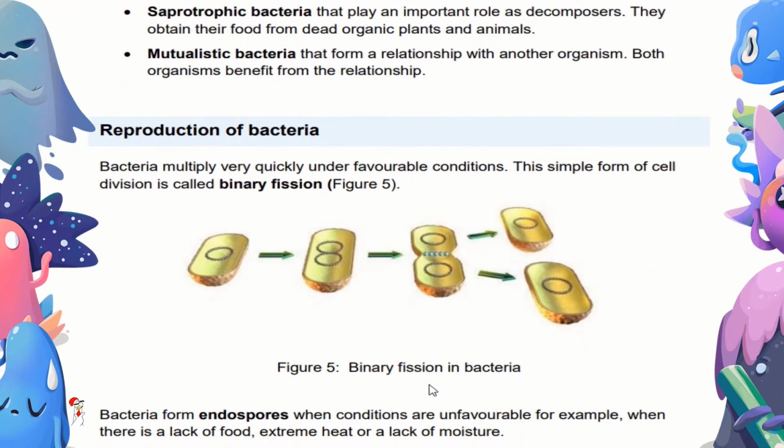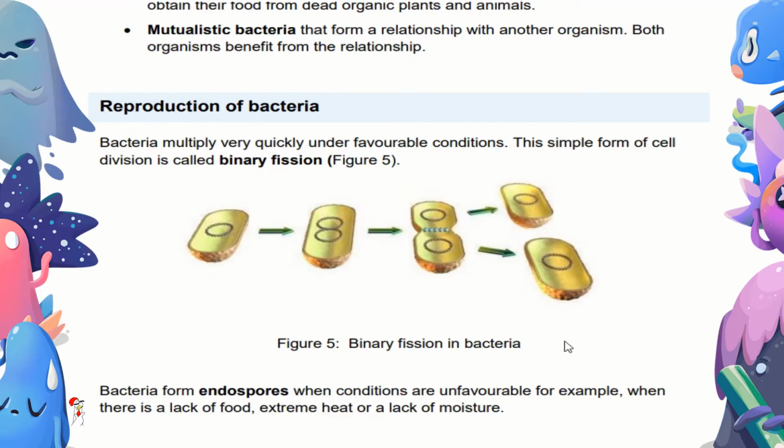Then we have reproduction of bacteria. Bacteria multiply very quickly under favorable conditions. This is called cell division. A simple form of cell division is called binary fission. There's one cell, it doubles, it's going to separate, and we're going to have two bacteria. This is the diagram. They might just show you the diagram and ask you a question, but they won't tell you to make it.